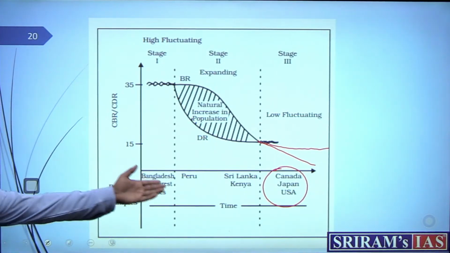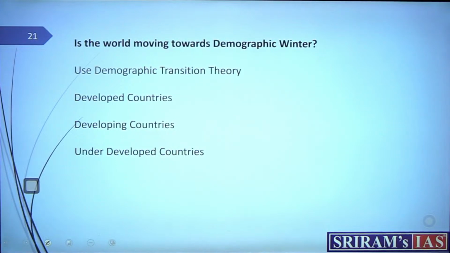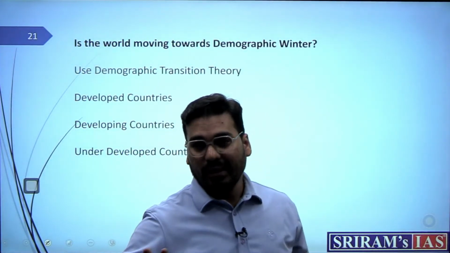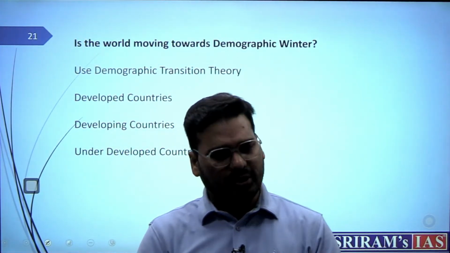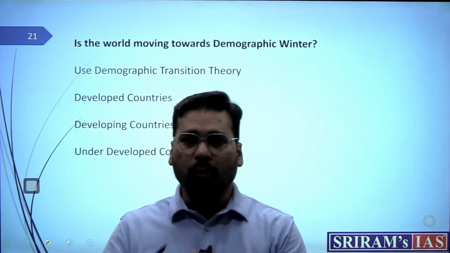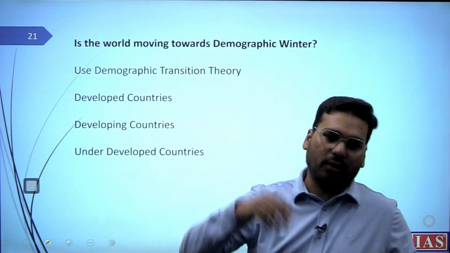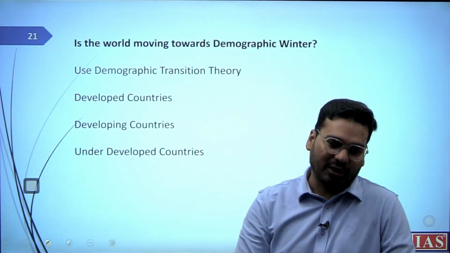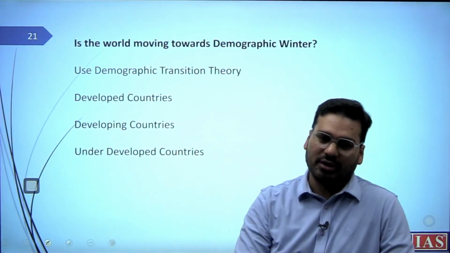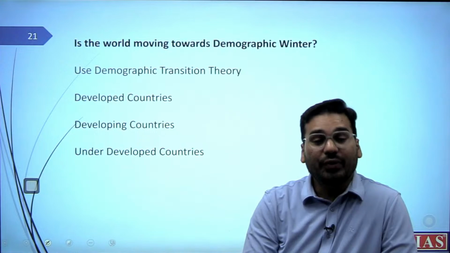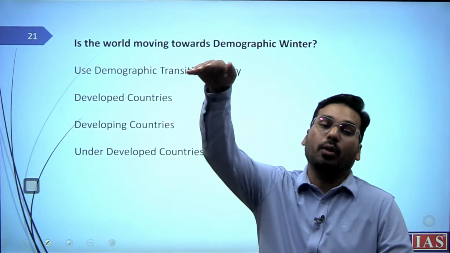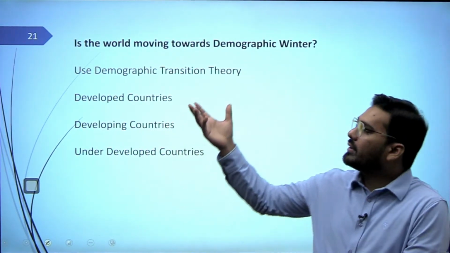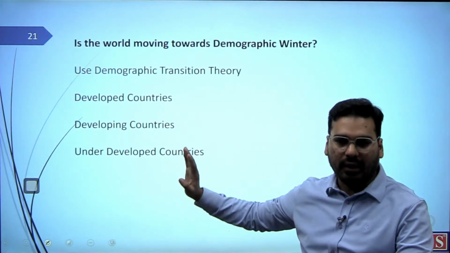Fine. Another example you can make there, that's what I'm saying. Now, is the world moving towards demographic winter? If you think on this, probably you'll think, yes, it is going. The world population is declining, but if you see, 8 billion people have crossed. So there are some regions who are actually driving this population growth. There are a few regions where population is declining. So we cannot actually say in one tone that population is declining or increasing. We should actually make a distinction. Probably people have gone for North America, South America, Europe, Africa, Asia, like that.